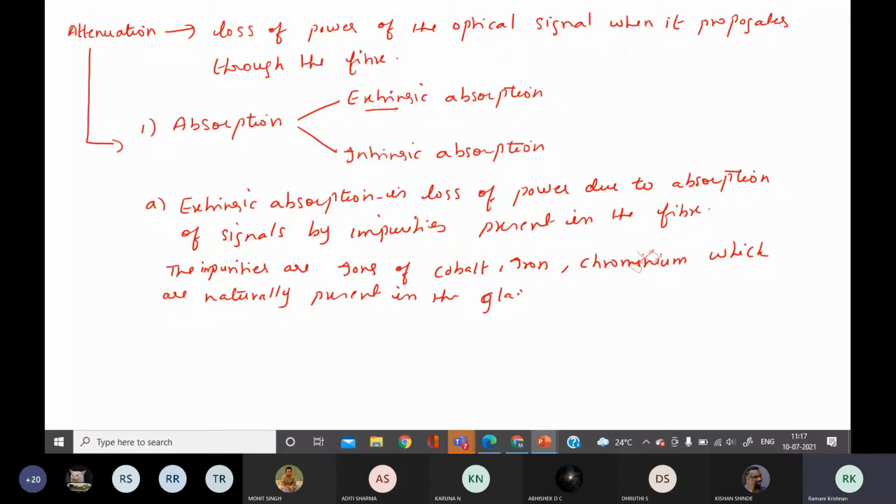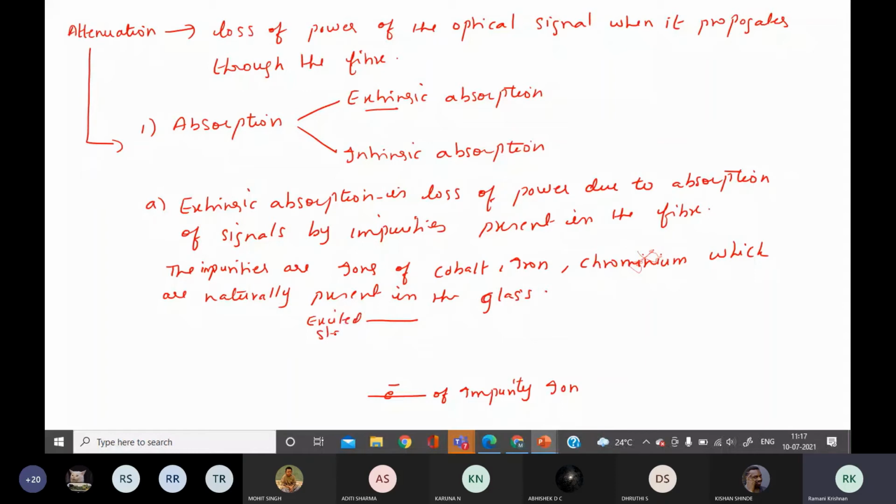Now electrons of impurity ion. Electron ion is there. If it has a ground state, it goes to the excited state when the photon is traveling. Electron absorbs the energy, it has to go to excited, correct?